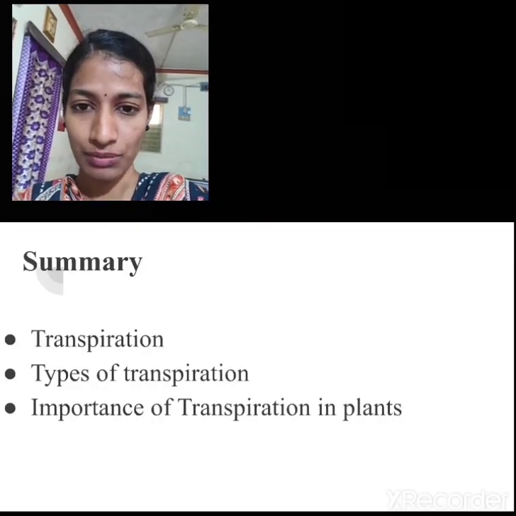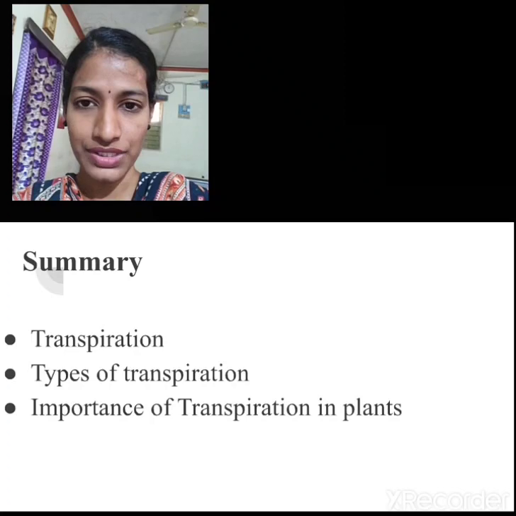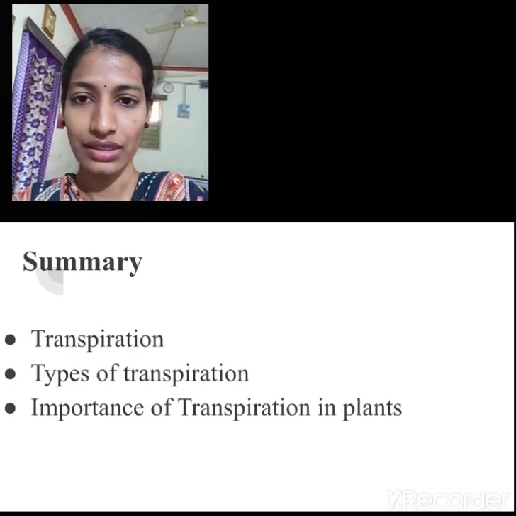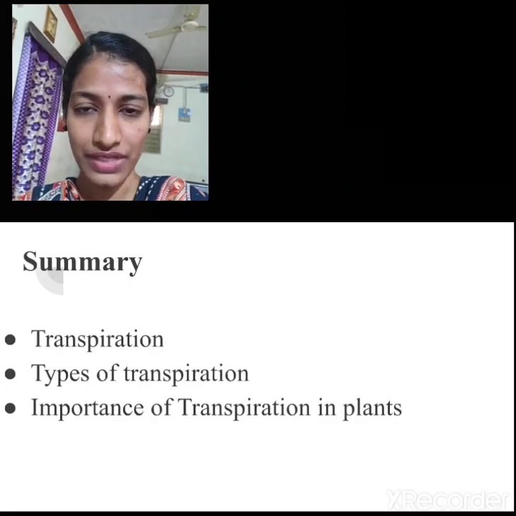And the next one, it is the importance of transpiration in plants, that is it helps to transport the water and minerals to the tall plants easily, and it also helps to reduce the temperature of the plant body. So all these we have studied till today then.